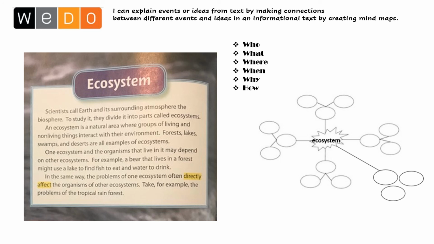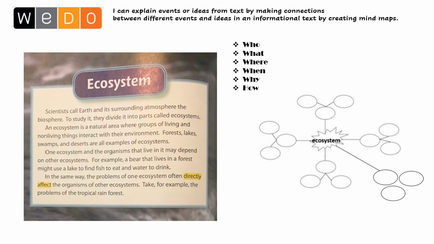Okay, readers, now it's time to collaborate. Here's what you're going to do. You're going to share with others just the clusters that you put on your mind map. For example, I would have written who, what, and why for mine. And by sharing those with others, as you go to create your mind map, you'll be able to think which ones you used and were there other ones that other people found. And maybe that will make you go back and rethink to make sure that you collect all the details. You get all of the connections you need in order to explain the big idea of an ecosystem.